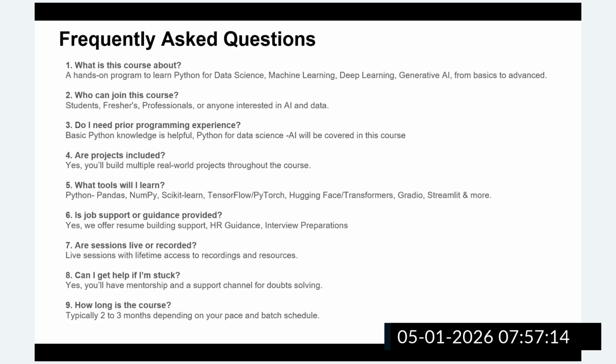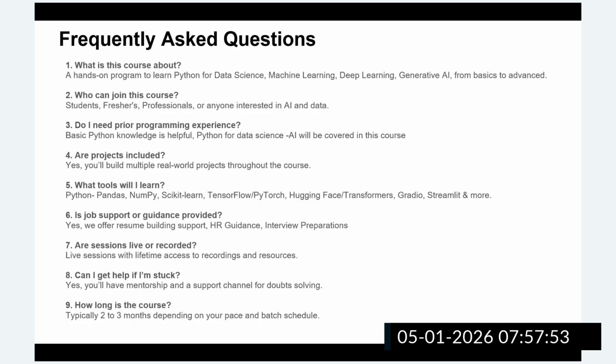Do I need prior programming knowledge? Yes, prior programming knowledge will be helpful, but I'm going to cover it from Python, so do not worry about which language we require. Generally, in an AI course we require the Python language, and I will be covering Python in this course from scratch, how to write Python code. Then we leverage your basic to advanced Python, and then we start statistics, machine learning, deep learning, natural language processing, and generative and agentic AI. This is how we are going to proceed.